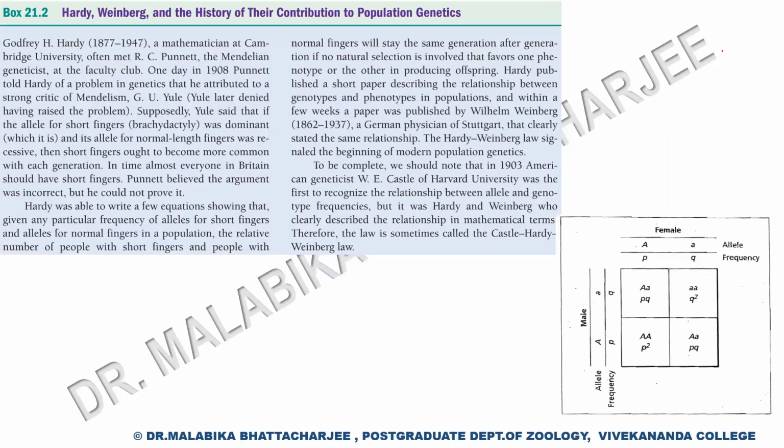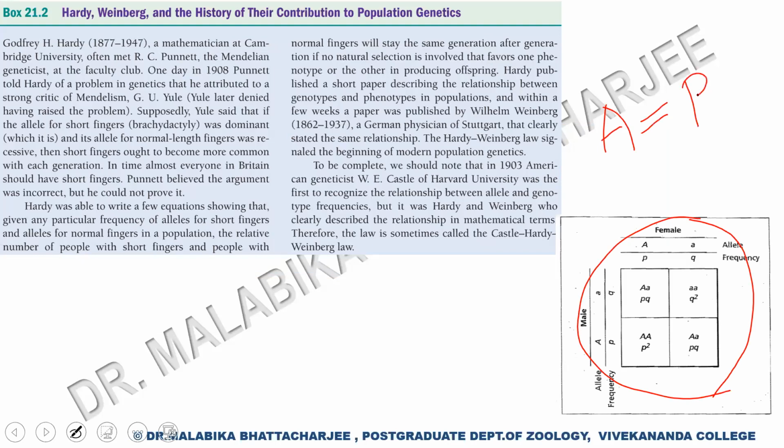So this is the picture of a typical Punnett square, where we have a female having a capital A, small a allele and a male having a capital A, small a allele. To be clear, capital A is represented by P and small a is represented by Q. And when we place it in a Punnett square, you can see that we can have three categories of genotype from this simple cross.